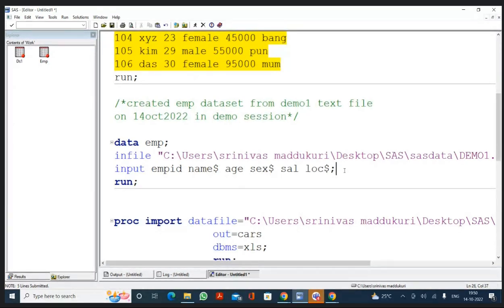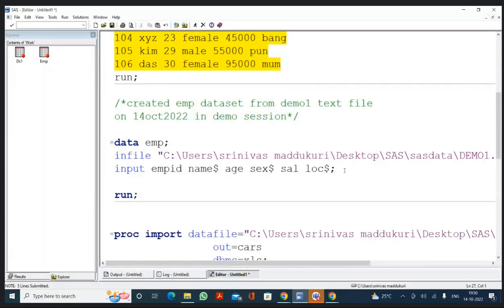Now I'm creating a new variable. Do not worry about the calculation. Try to understand that I'm writing one more statement to create a new variable. So now I'm writing bonus is equal to salary plus salary into 20%, 0.20. To the existing salary, I want to add 20%. We'll discuss the calculations in future. Just try to understand what I'm doing here.